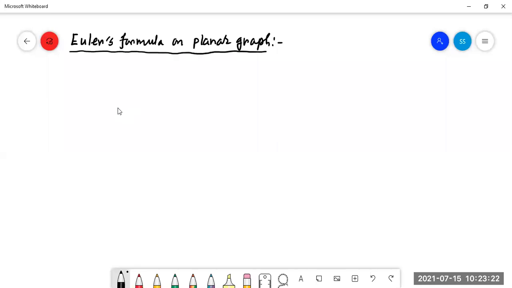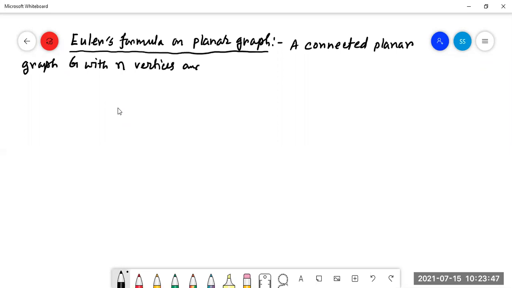A connected planar graph G with n vertices and e number of edges